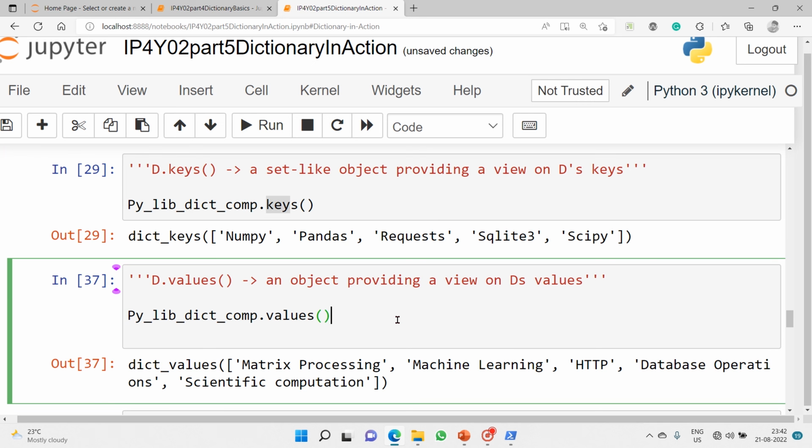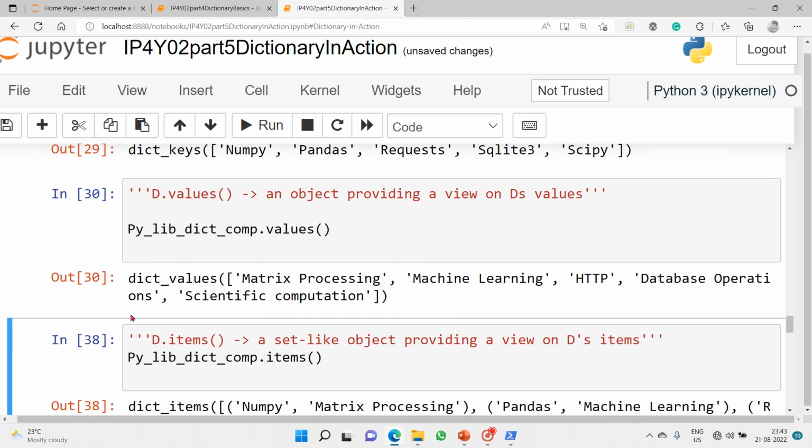The next one is values. d is the default dictionary object name that we have used, and values is our dictionary method. It is an object providing a view on this dictionary's values. Now I use the same dictionary object and call the values method.